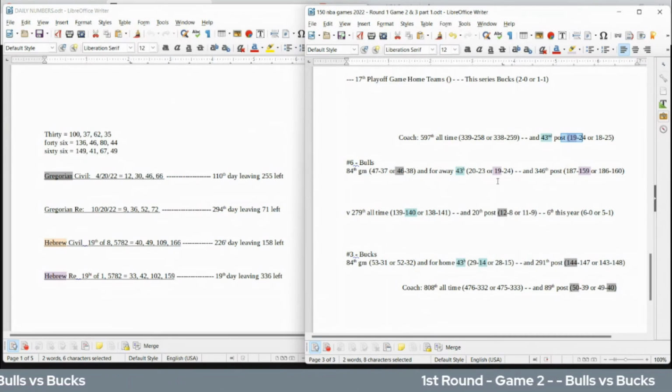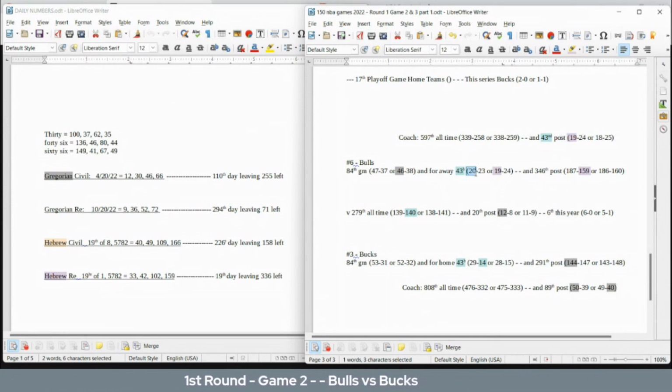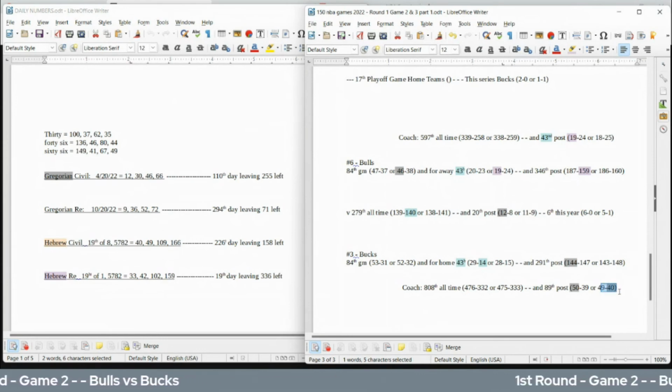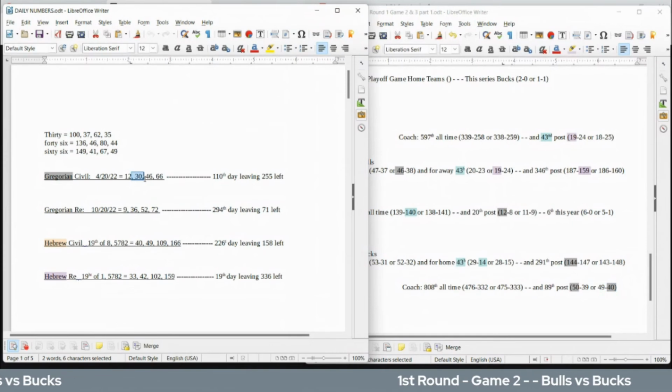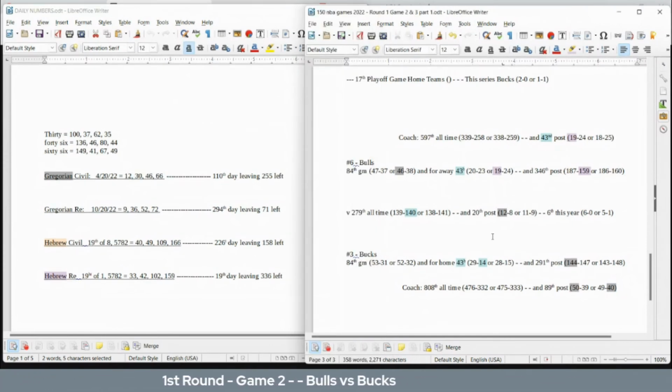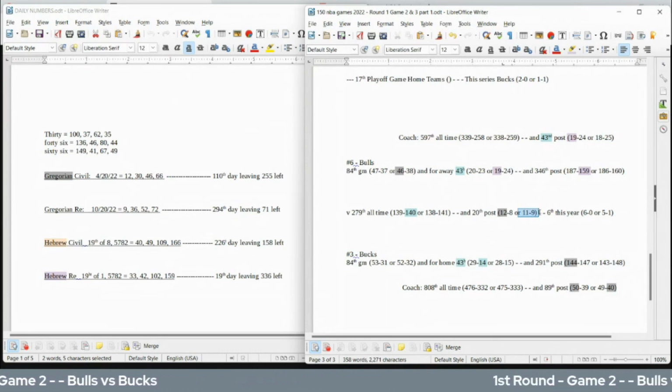It is the 20th. It is 420. Bulls can get that 20th road win. Bucks coach gets his 40th loss for his career in the playoffs. 40 written out sums to 30. I showed you guys that earlier. 30 date numerology on the Gregorian. It could be a 9/11 thing. 9/11, 11/9.